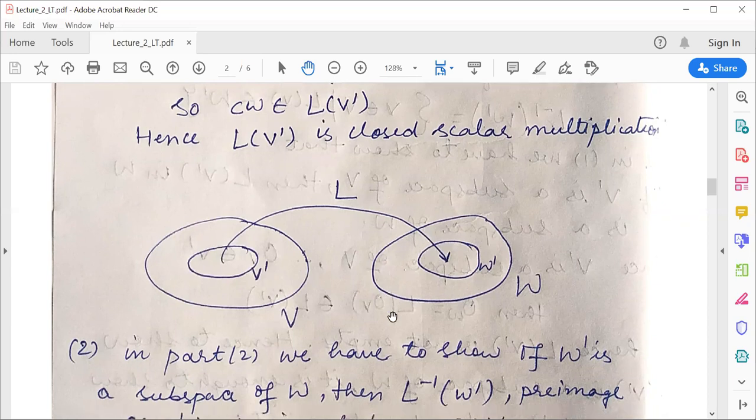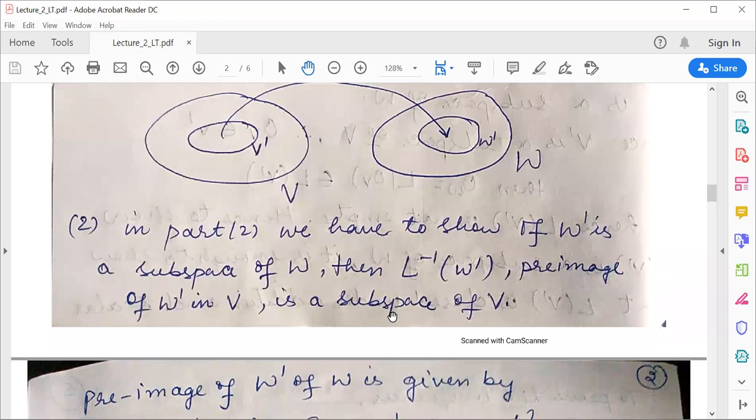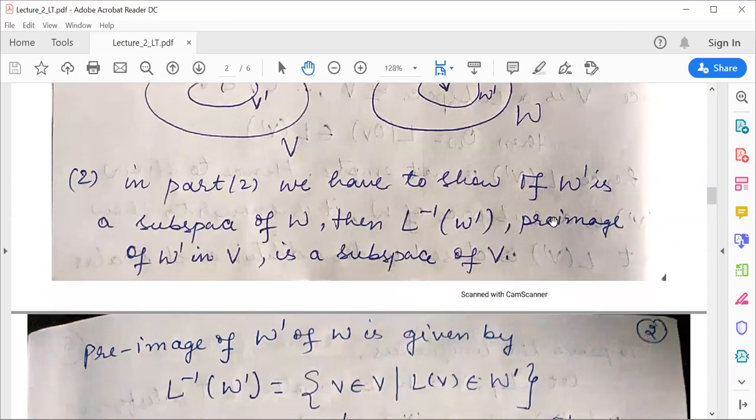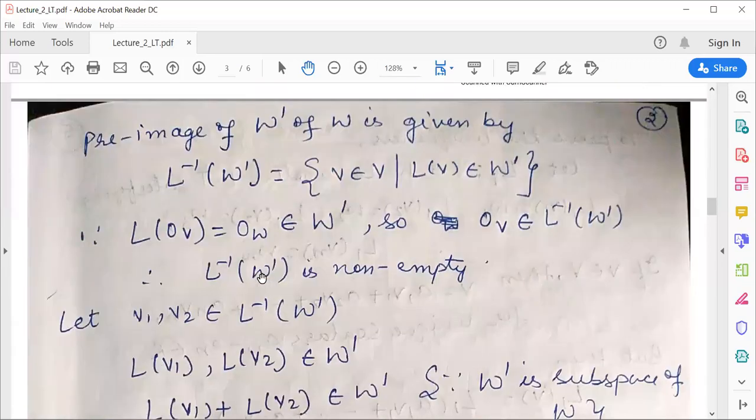Means from V to W, if I consider any subspace of V, definitely it is mapping to some subspace of W. Now moving towards the second part of the theorem, here we will show that if W' is a subspace of W, then L inverse of W', which is the pre-image of W' in V, is also a subspace of V. So firstly, defining the set, L inverse of W' will be all those V belonging to capital V such that L of V should belong to W'.